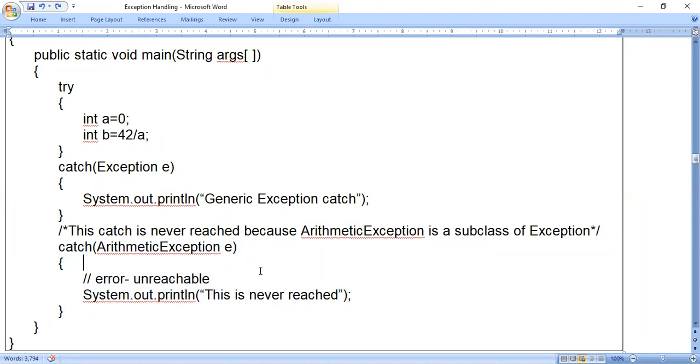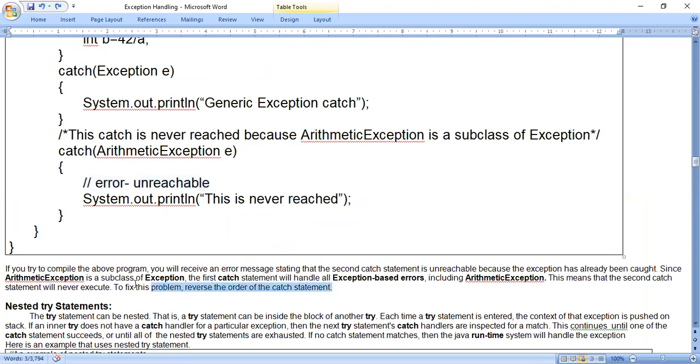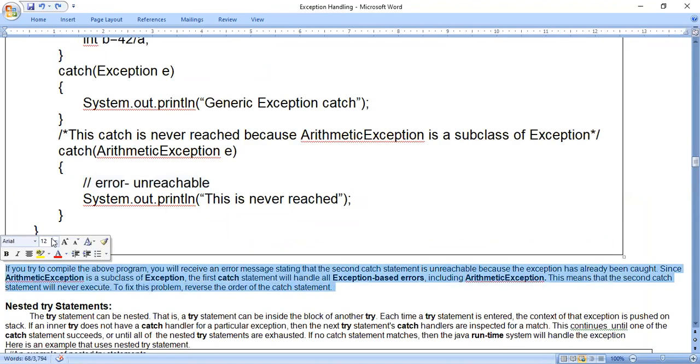If I come across any programs, tomorrow I will tell you. In case of if-else statements, somewhere I got that error, unreachable code. So if I have some programs, I will tell you tomorrow. So this is in case of Java, we come across unreachable code. Okay, so the explanation is there.